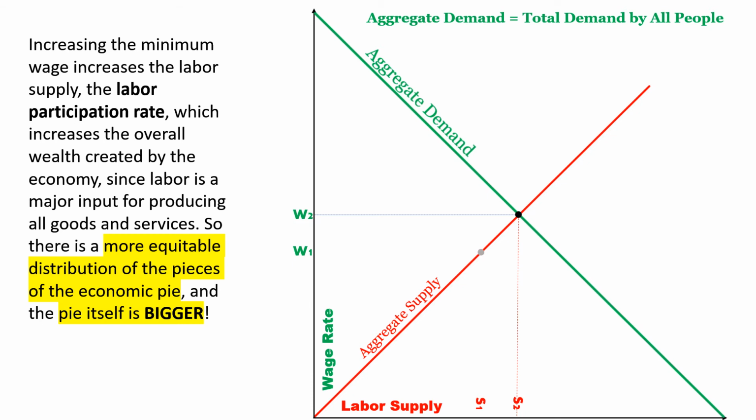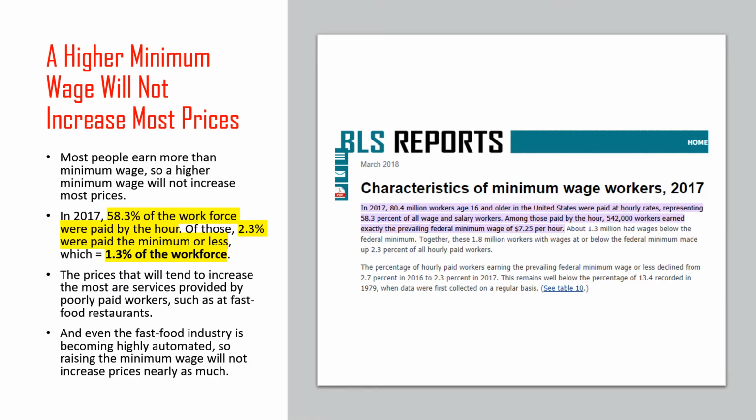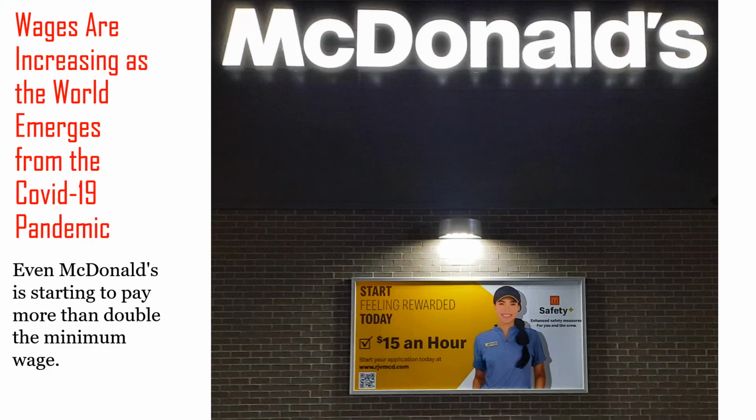Furthermore, more people will work. A higher minimum wage will increase the labor participation rate, which increases the overall wealth created by any economy. More than 98% of the people earn more than minimum wage, so a higher minimum wage will not increase most prices. Furthermore, automation will continue to lower prices or mitigate price increases. Even the fast food industry is becoming highly automated.